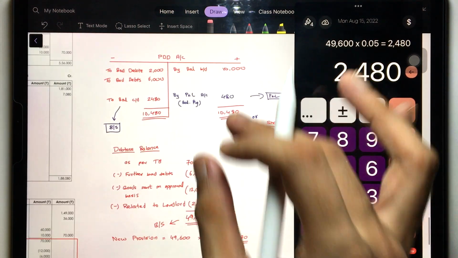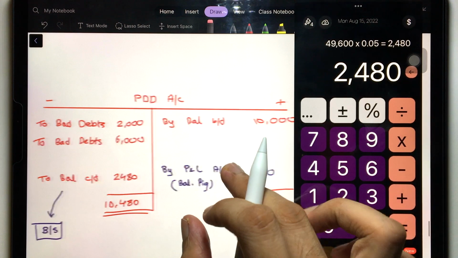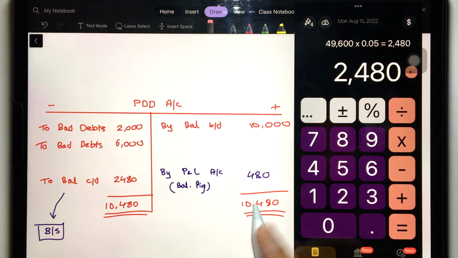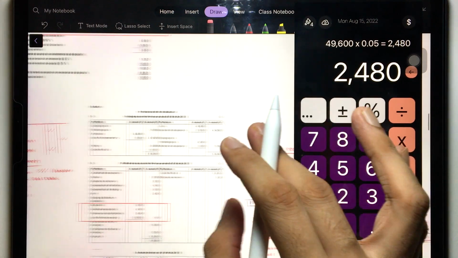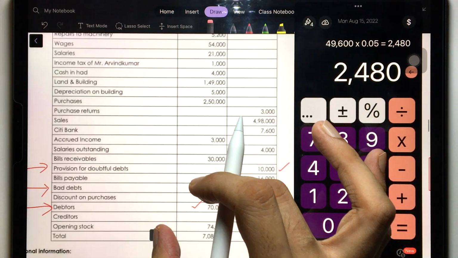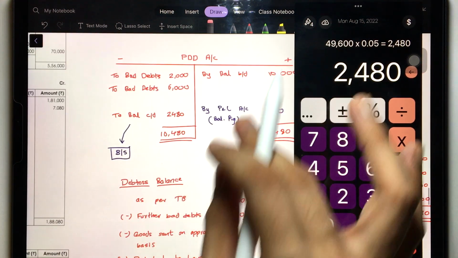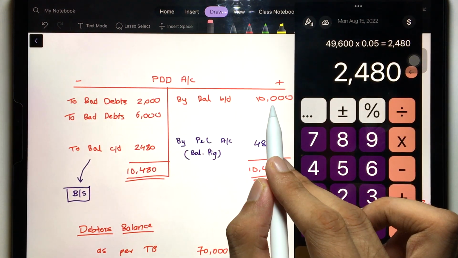So now just create the PDD account. What will you do in the PDD account? Really simple. You all know opening balance, closing balance, right? Opening balance is 10,000. Where did I get that opening balance? From the trial balance. You all know provision for doubtful debts 10,000. Simple. Yes. So provision for doubtful debts opening balance 10,000.